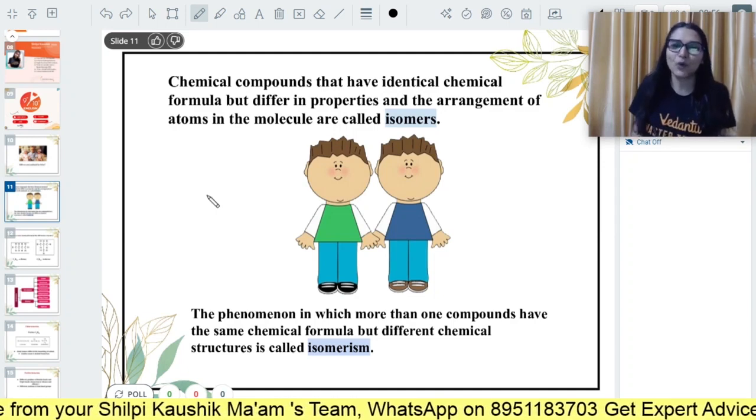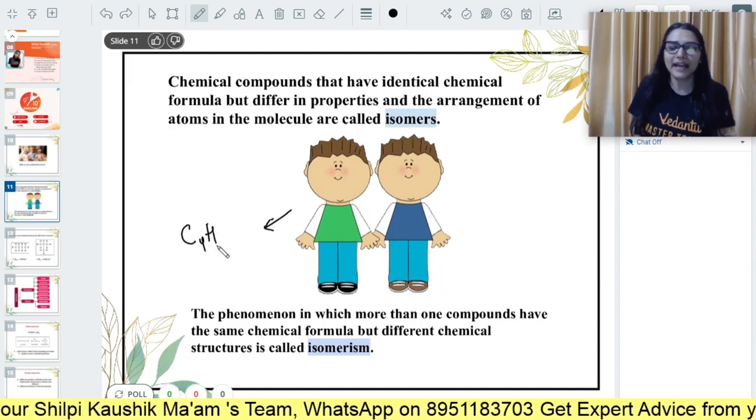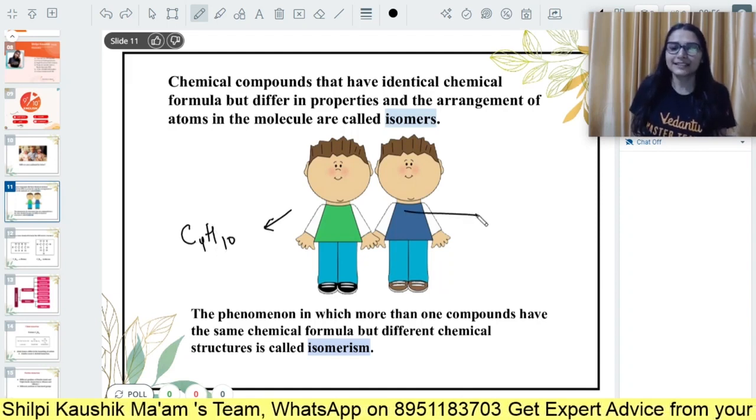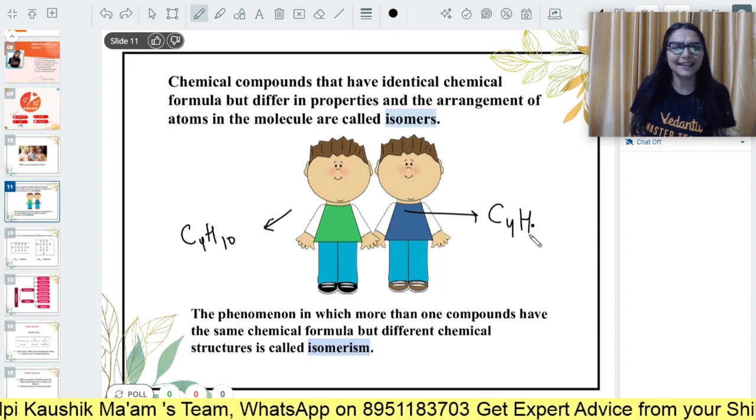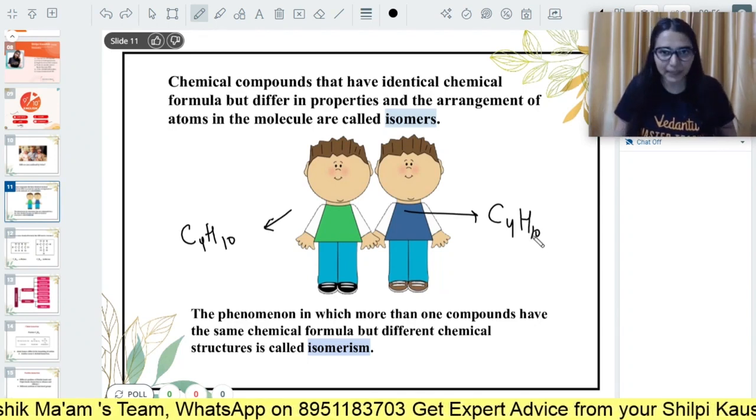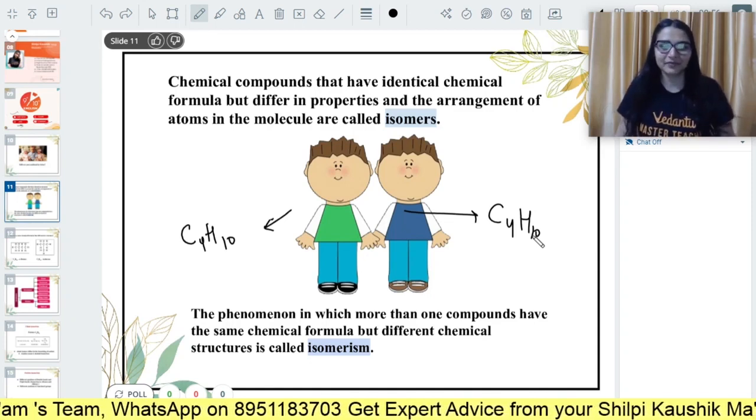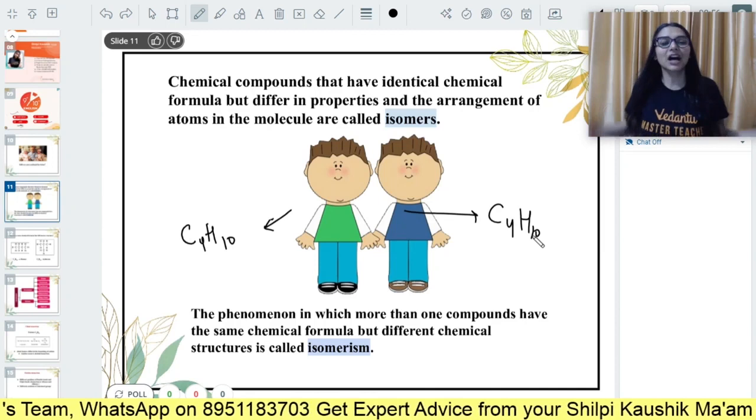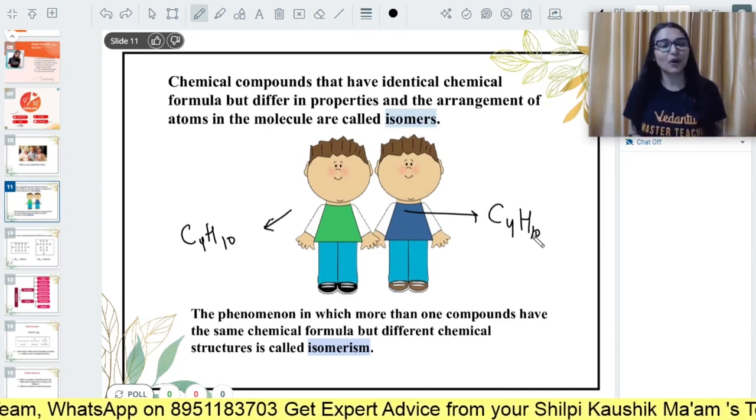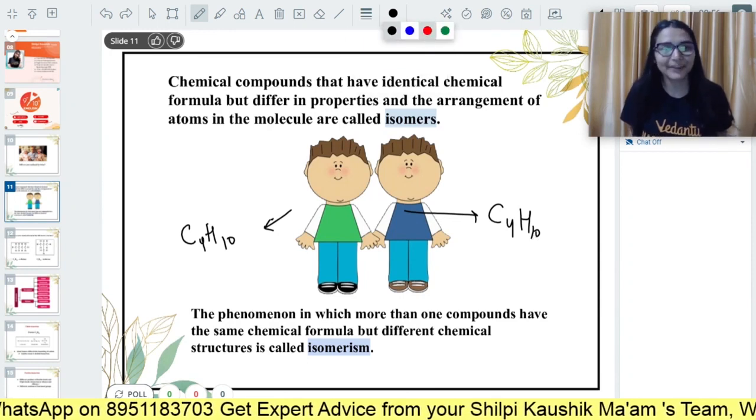They have the same molecular formula. Like I will say this is an isomer with 4 carbon atoms, 10 hydrogen. This is also an isomer with 4 carbon, 10 hydrogen. We're like, ma'am, I am confused. Isomers have same molecular formula. Yes, they do have that. So what is the difference? The arrangement of atoms in the molecule is different, okay? The structure is going to be different.